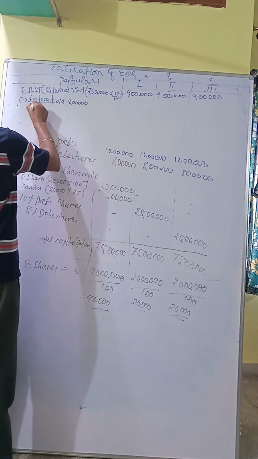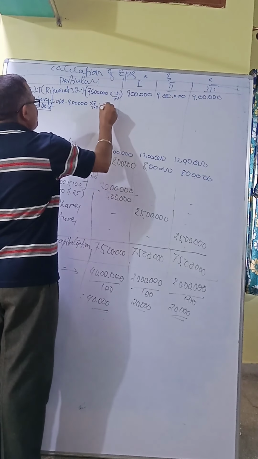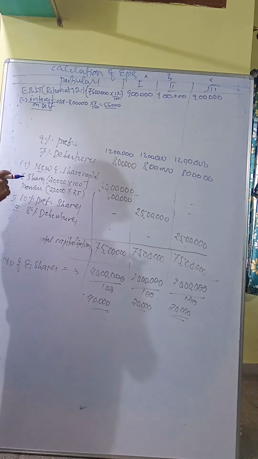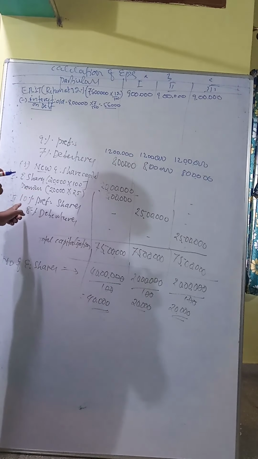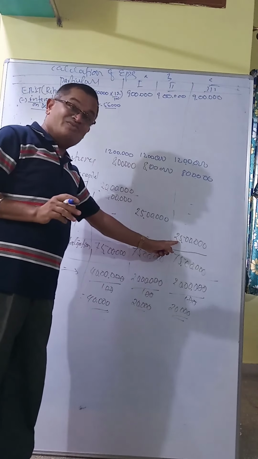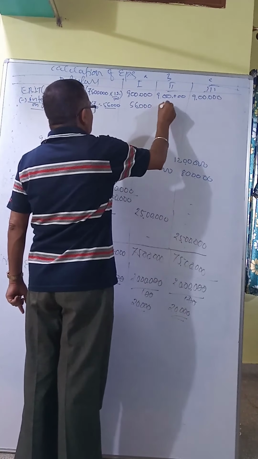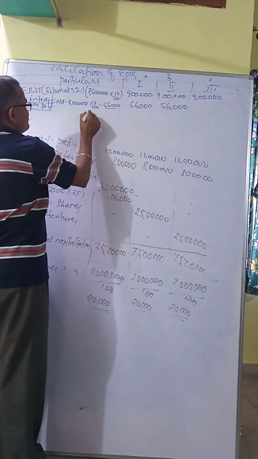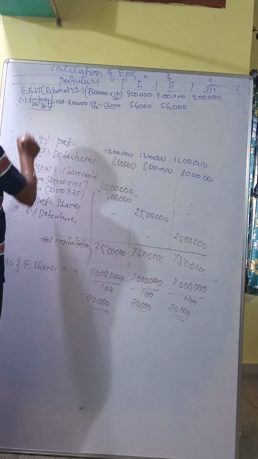Interest on debentures, 8 lakh into 7 divided by 100, so 56,000. This 56,000 is common for all alternatives, so in the third alternative also 56,000 is common. Then, in the third alternative, they have given new interest.